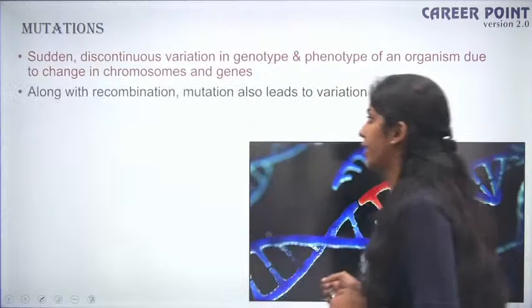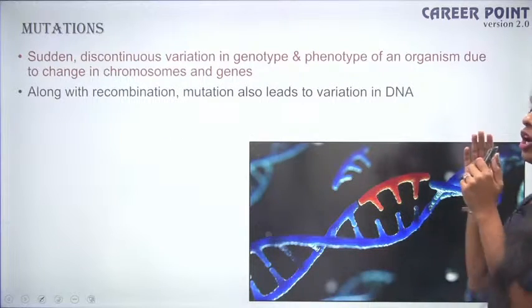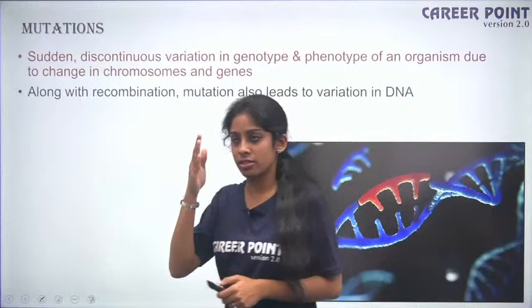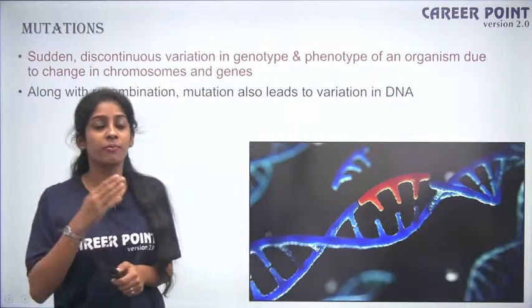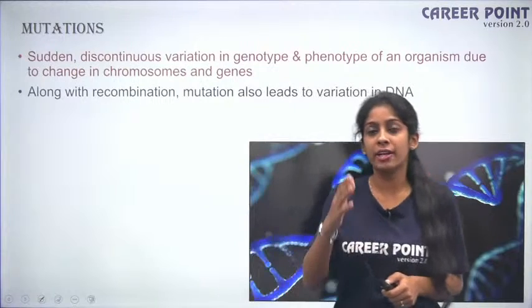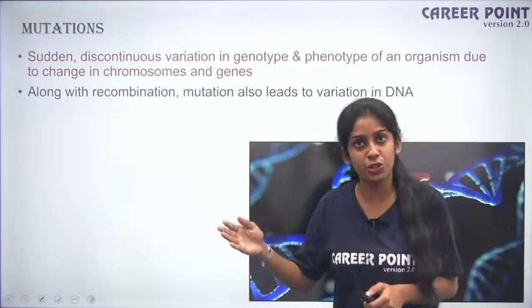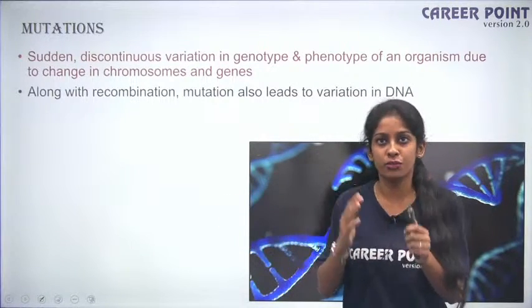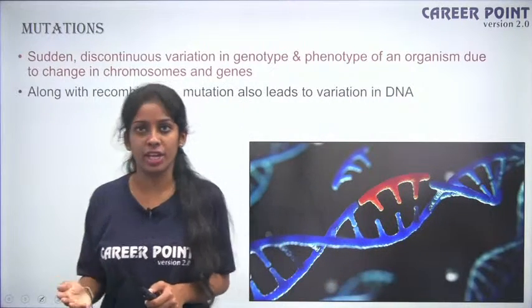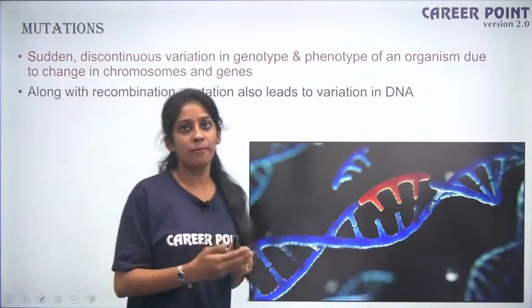Okay, fine. So along with recombination, what does recombination give you? When we were talking about the cell cycle and cell division, we saw that meiosis gives rise to recombination, right? We spoke about how meiosis enables variations to happen, and variations are important for evolution. So along with recombination, even your mutations lead to variations, and thus it is also one of the important factors.